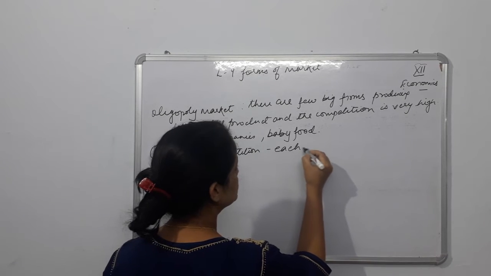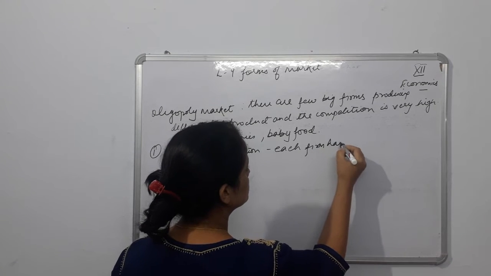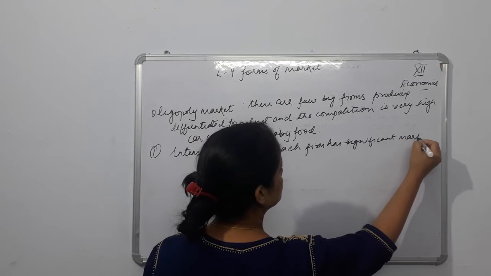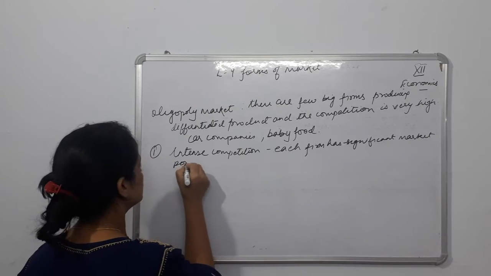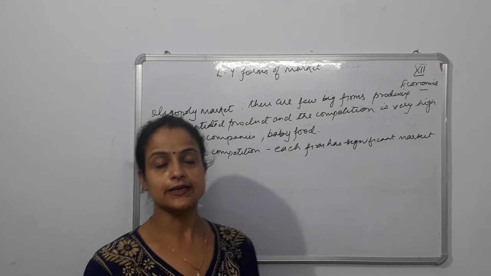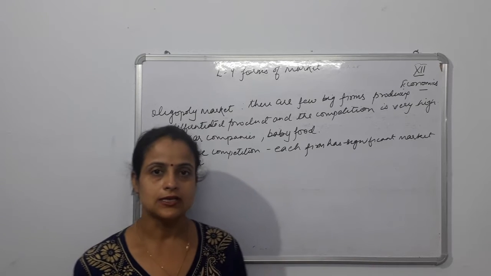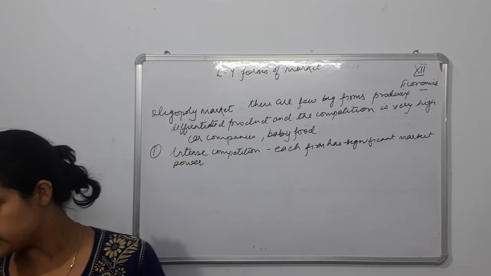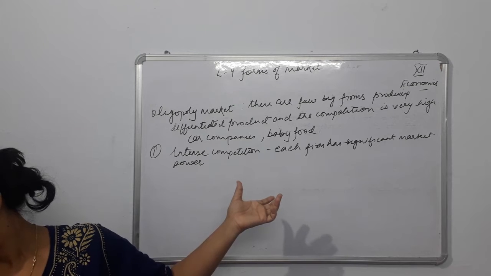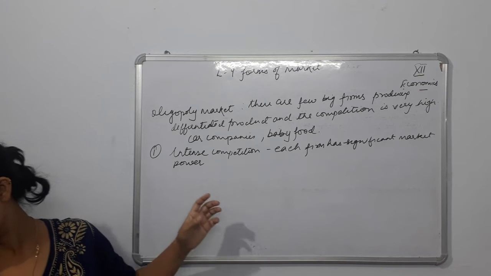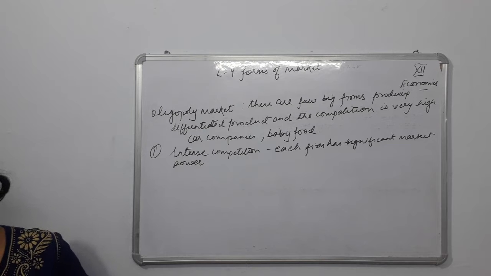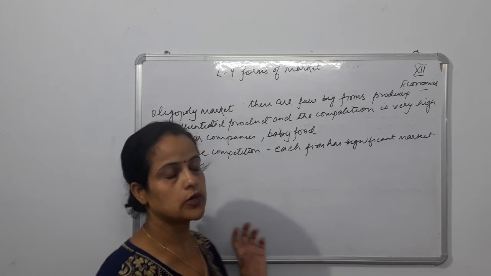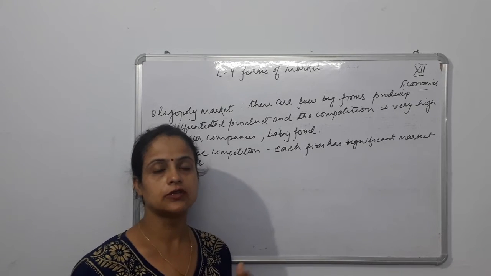Each firm has significant market power. Okay, that's why they have significant market power, because the number of firms is very, very small. That's why each firm has a large share. But it also knows that the other firms in the industry have such power too. The number of firms is so small that any action of one firm is going to influence the decision or the action of the other firm too.